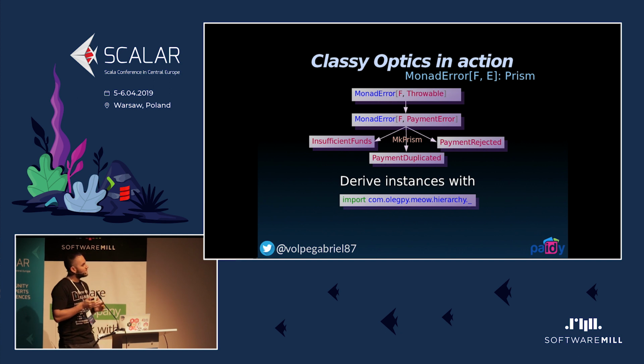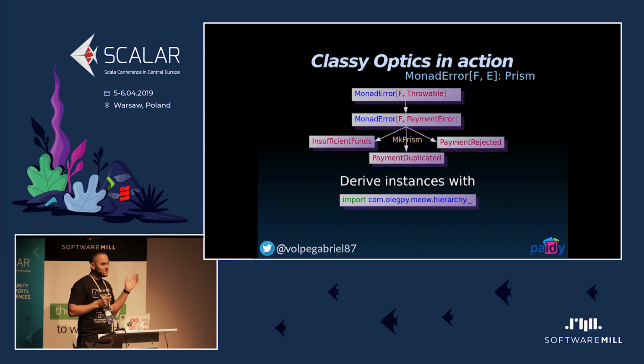But if you want to understand what's going on under the hood, the mechanism is pretty much the same. We have this MonadError of IO and Throwable. That's what we have using the IO data type, so it's at the top level. So the library is smart enough to realize PaymentError is a subtype of Exception. Exception is a subtype of Throwable. So it can derive an instance of MonadError for you by creating prisms and accessing the different branches of this coproduct type. I think that's amazing.